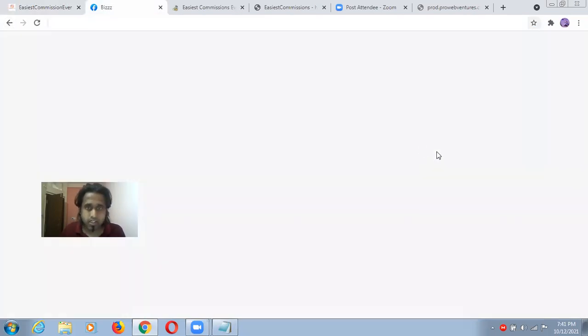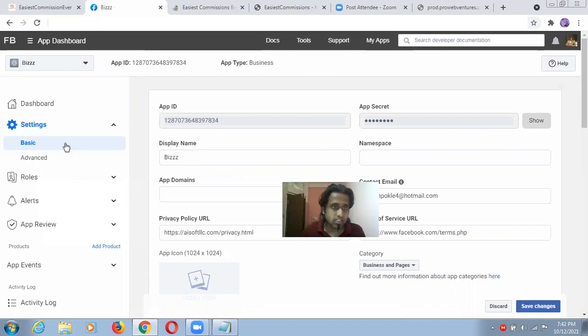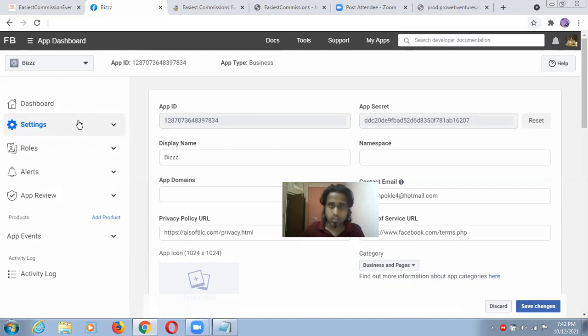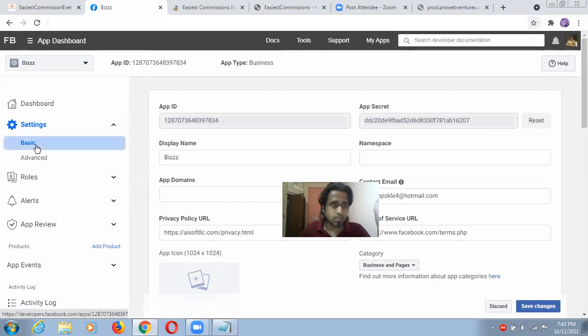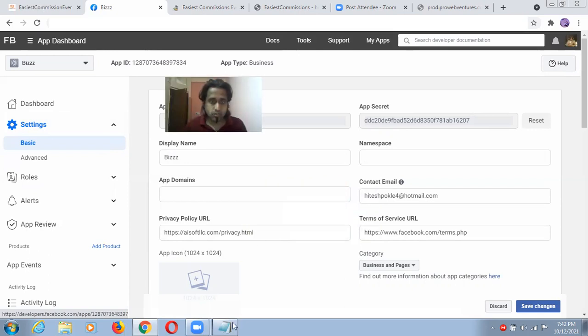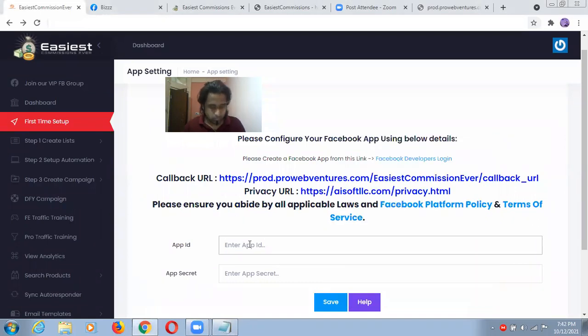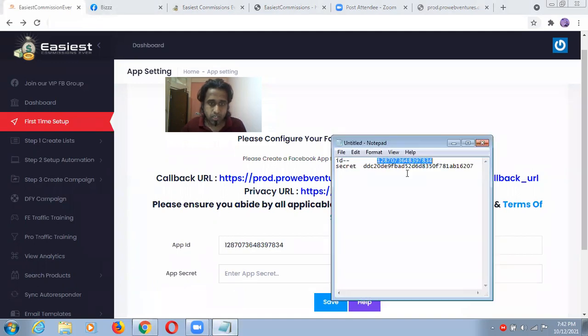Callback URL, anywhere callback URL or something like that. App ID, guys, you will see your app ID and app secret here. Come here, settings. See, guys, this. Here in settings, in basic, you will see. Remember this settings dashboard. Come here, basic. When you click on this, you will see app ID and app secret. Now come here and I'm just putting my app ID from here to here, and my app secret from here to here.